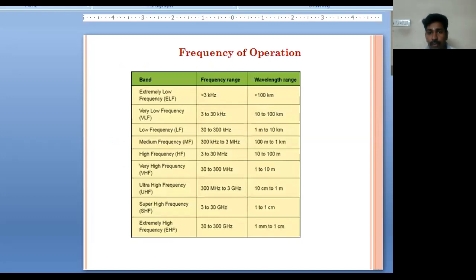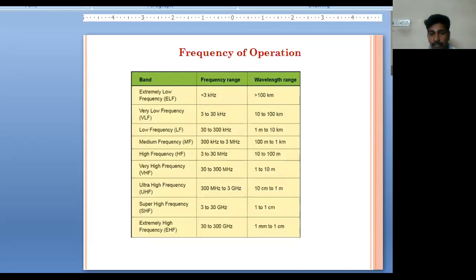If you go for frequency of operations, we have a very low frequency range, that is, up to 3 to 30 kilohertz. In terms of wavelength, it may be 10 to 100 kilometer. Then you go for low frequency, 30 to 300 kilohertz. Wavelength will be 1 to 10 kilometer. Then you go for medium frequency range. It has the frequency range of 300 kilohertz to 3 megahertz, and wavelength range is 100 meter to 1 kilometer.